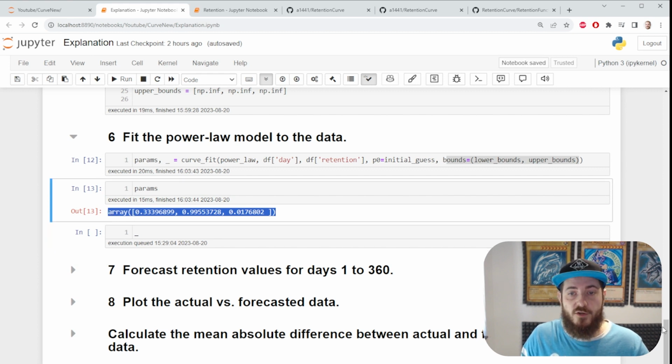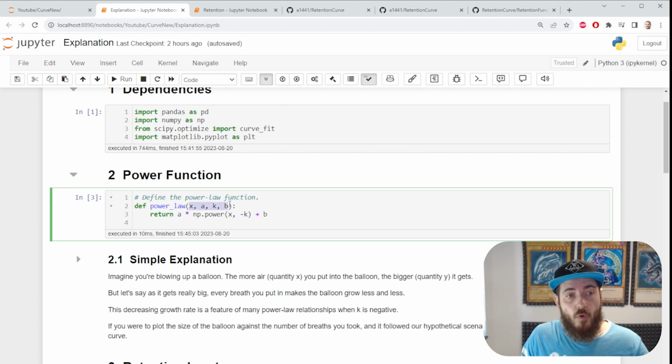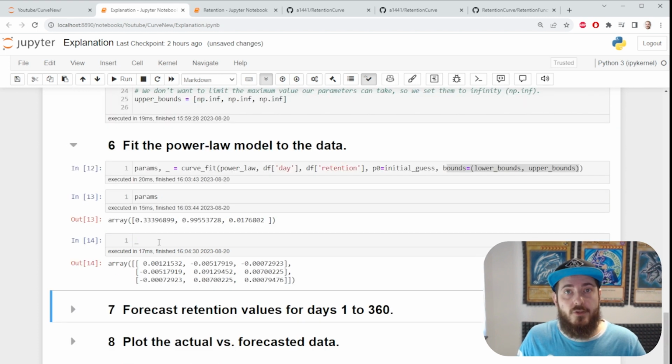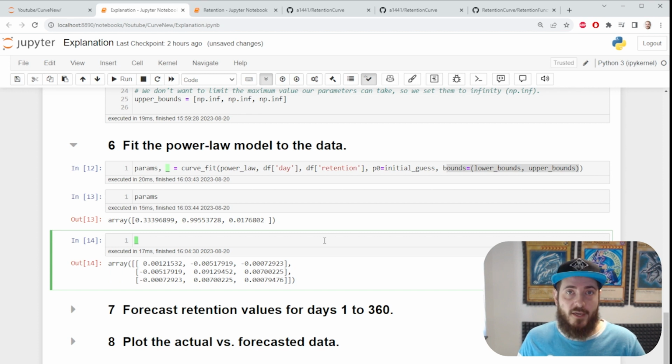If we go back to our power law function, we're gonna see it takes 4 arguments, our 3 parameters, and a variable that it needs to forecast off of. In this case, these are our days. Day 1 would go here, and our parameters would be the same for the rest of our forecast. You don't need to worry too much about the underscore. We're not going to be using it at all.